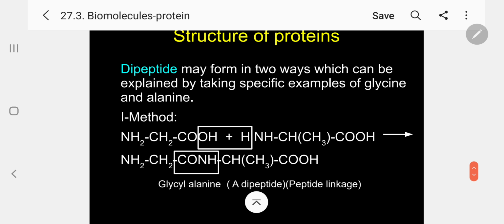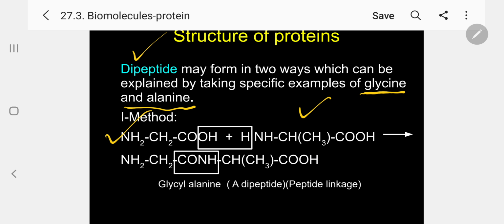Now, let me take a specific example of a dipeptide. A dipeptide can form in two ways, which can be explained by taking the specific example of two amino acids: one is glycine, another is alanine. Glycine is aminoacetic acid. Alanine, kindly follow, we will call it 2-amino-2-methyl ethanoic acid, the IUPAC name. That is, instead of a hydrogen atom, a methyl group is there, that's all.